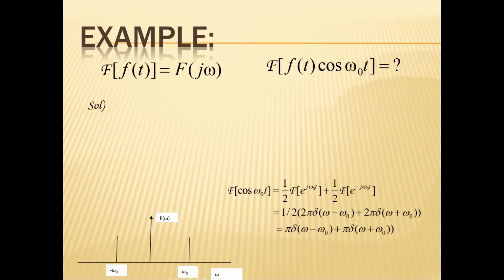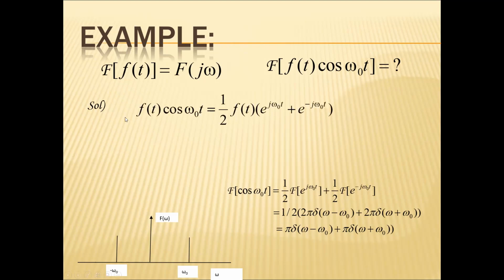Cos ω0 t equals 1 by 2 into the Fourier transform of e power jω0 t plus 1 by 2 into the Fourier transform of e power minus jω0 t. Here we use what is called the frequency shifting property of the Fourier transform. So the Fourier transform of a constant into e power jω0 t can be 2π into delta. A is 1 here, so 2π delta(ω minus ω0) plus 2π delta(ω plus ω0). Here I have 1 by 2, so I can have π delta(ω minus ω0) and π delta(ω plus ω0).